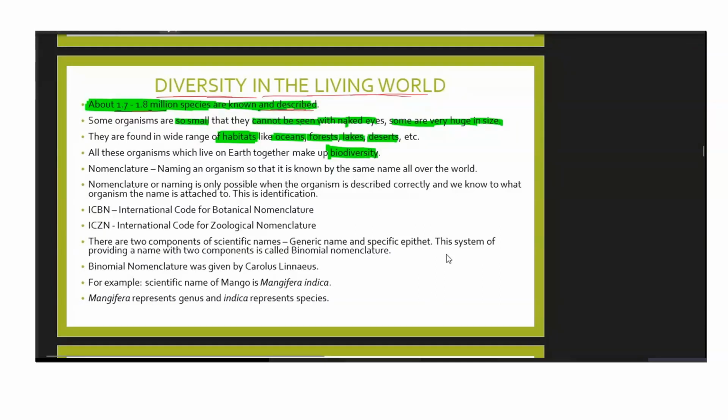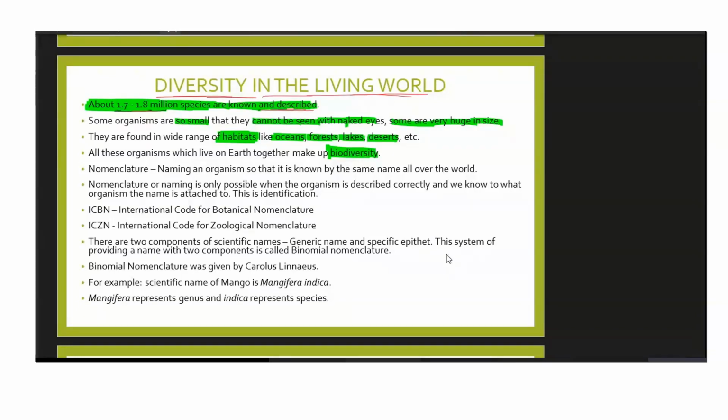How will I know which organism you are talking about? Suppose you went to a forest and then you found a very different looking organism there. You saw it, which you have never seen before. You bring it home. Okay, and then you call me and say, sir, I have got an organism and I have kept it in my jar and I don't know what it is. Okay, so of course the first thing which you will need to do in order for you to communicate with me is naming it.